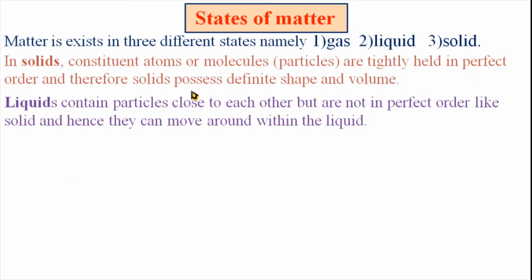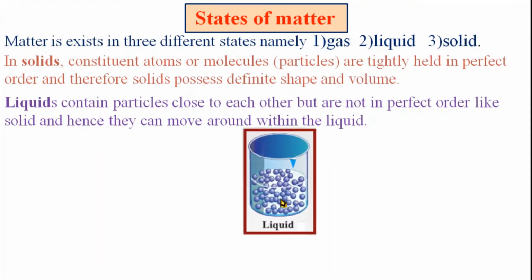Then what are liquids? Liquids contain particles close to each other but not in a perfect order like a solid. Hence, they can move around within the liquid. It means that the molecules of a liquid are held together, but the arrangement of the molecules is not in a perfect order like a solid. So the molecules move throughout the liquid container easily.